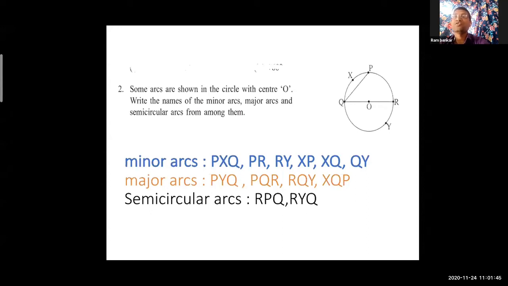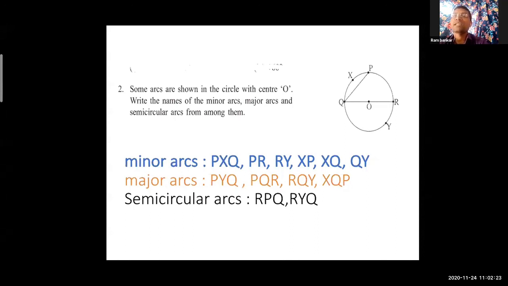So PXQ is the first. I have written minor arc PXQ. Look at the upper side of the figure. PXQ, PR, RY. Look at the figure, you will see RY. Next is XP, small arc. These are the small arcs, XP, XQ. Yes, small arc it is also. And the next one is QY. QY is also a small arc. So these are the minor arcs in this figure.